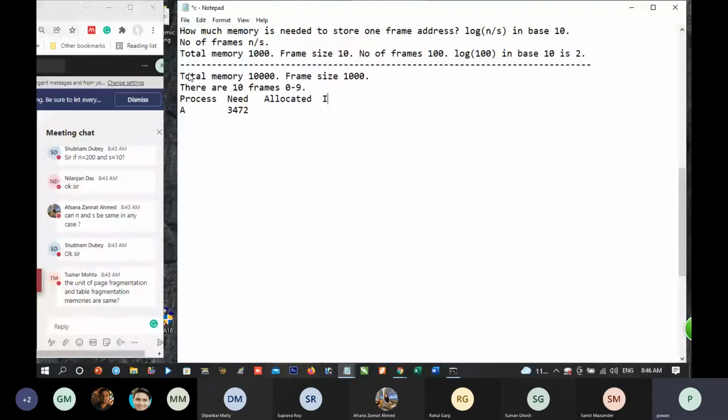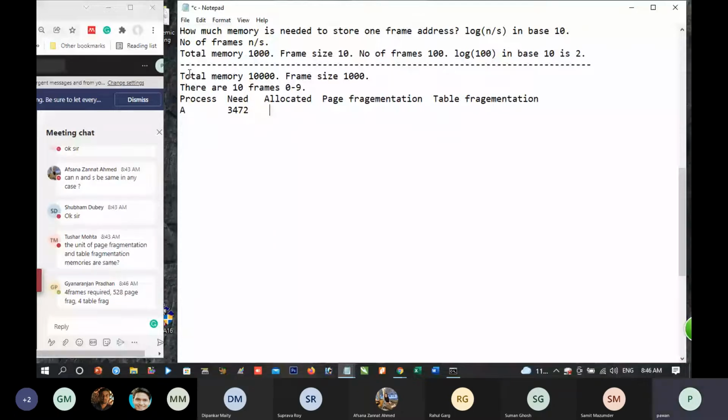Page fragmentation. Table fragmentation. Write down.